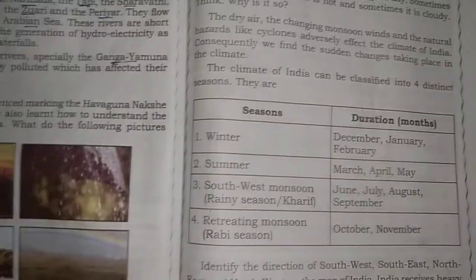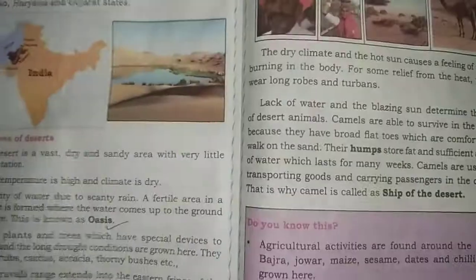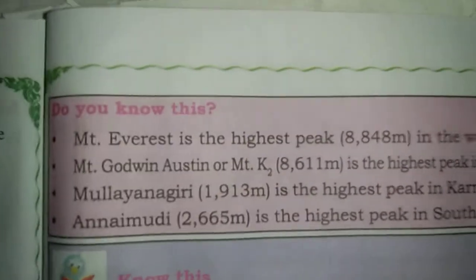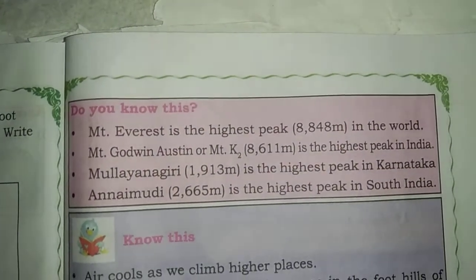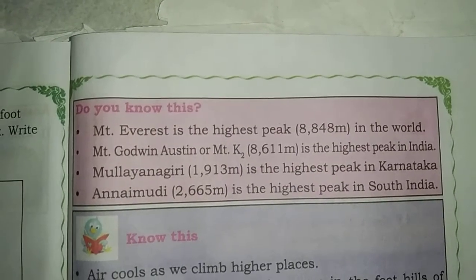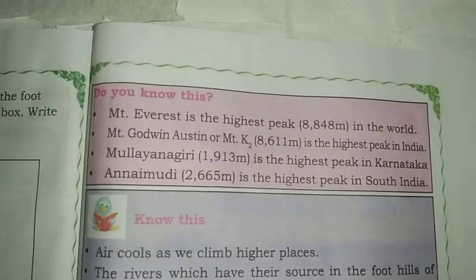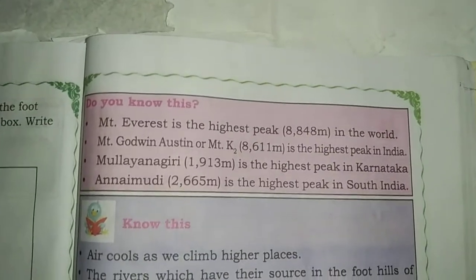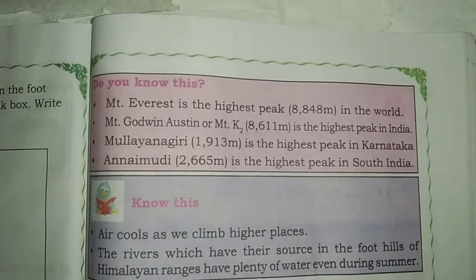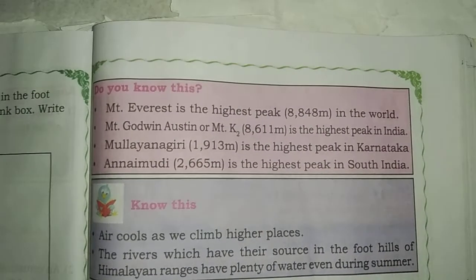So all these things we discuss here in this class. Before going to discuss all these things, let us recall what we discussed in the last class. In the last class we discussed that Mount Everest is the highest peak in the world. Mount Everest is about 8,848 meters, and Mount Godwin Austen, K2, is the highest peak in India. K2 is about 8,611 meters.